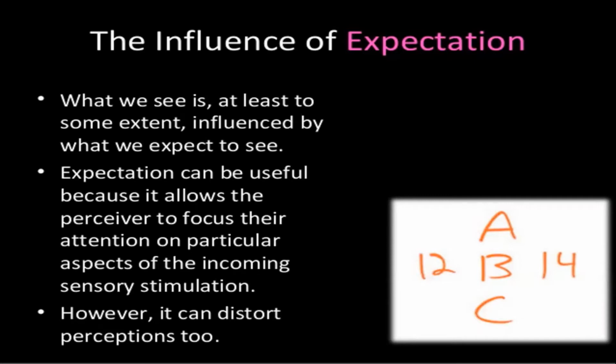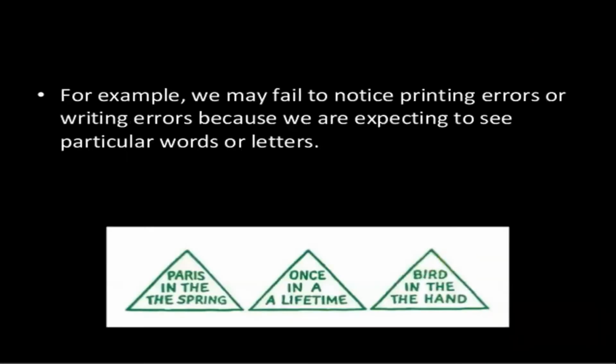If you are in a good mood and you expect that you will talk to an individual in a happy mood, that individual will talk to you in a happy mood back. So that depends all on your expectations. How you perceive depends on your expectations. For example, we may fail to notice printing errors or writing errors because we are expecting to see particular words or letters. For example, "Paris in the spring."